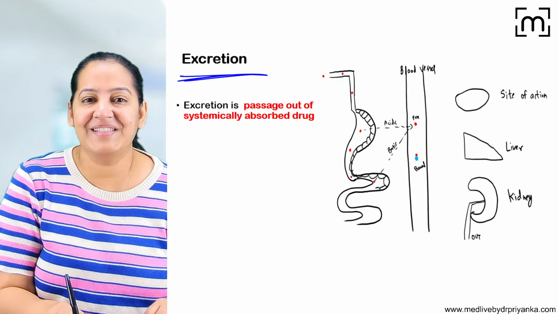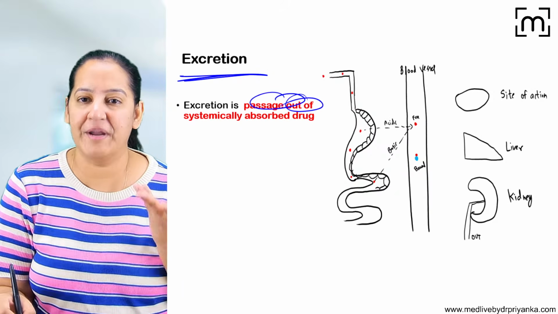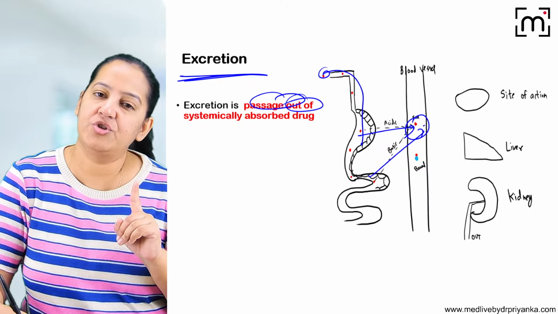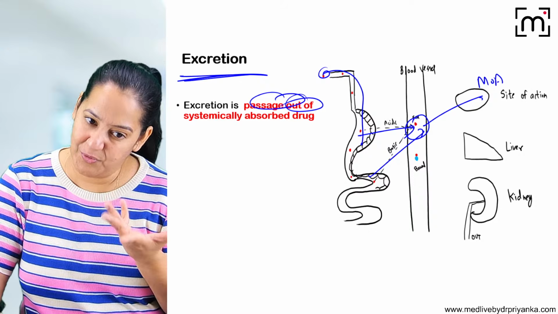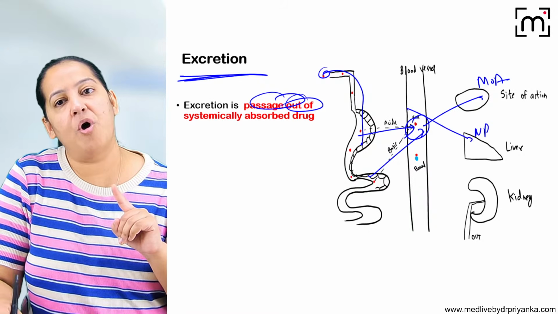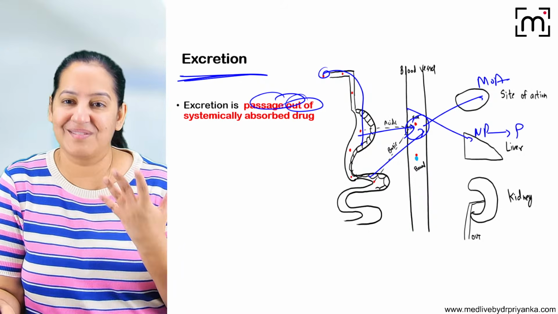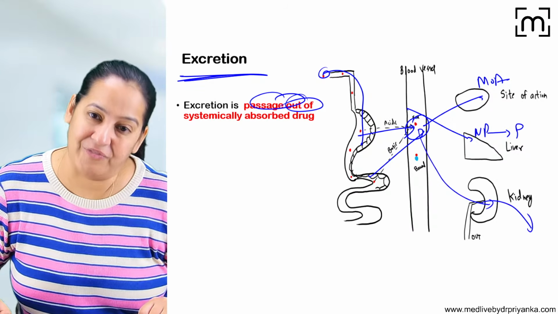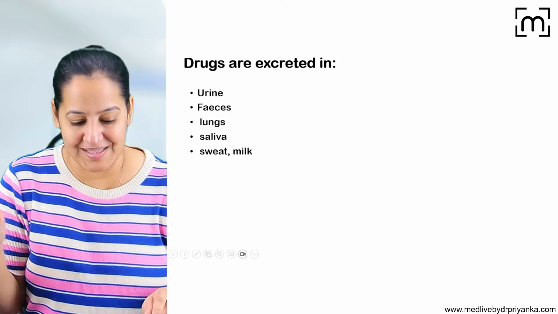What is excretion? It is the passage of the drug out of the body. The drug is already polar now. The drug is already absorbed. It has already shown its mechanism of action, that is, it is distributed. It is already converted from non-polar to polar. We have seen enzyme inducers and inhibitors. Now it's time to excrete the drug. Excretion is the drug going out of the body.